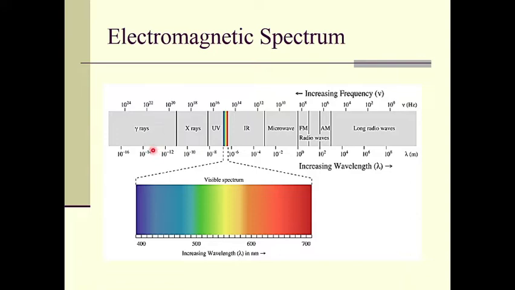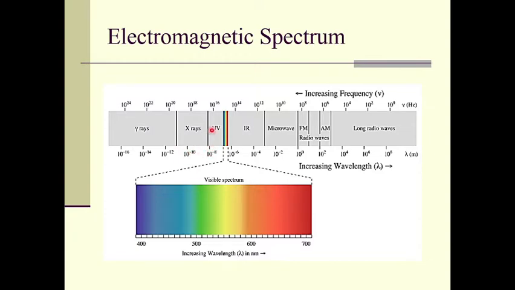That means they have more penetrating power than all the other radiations. Then come the X-rays, having wavelengths of the order of 10 raised to minus 10 meter, of the order of a few angstroms.